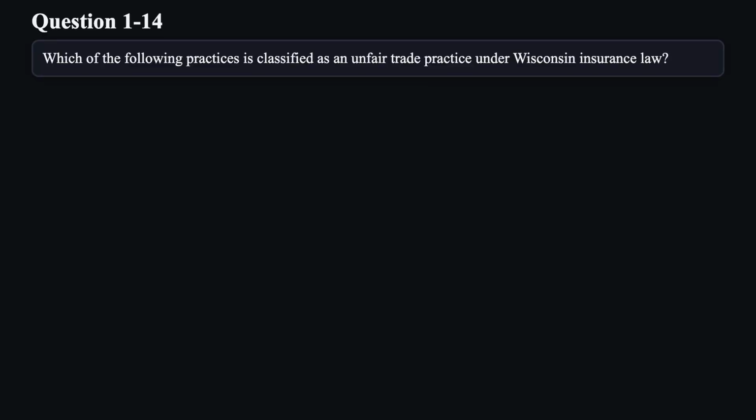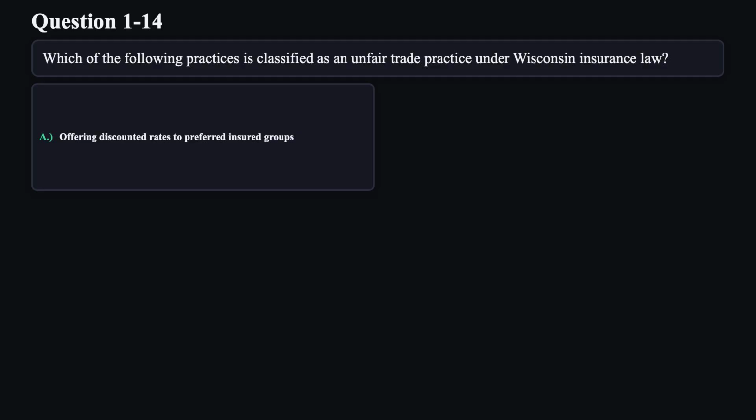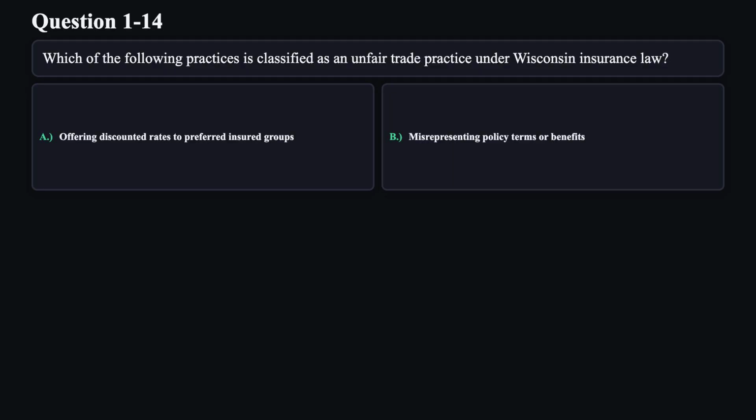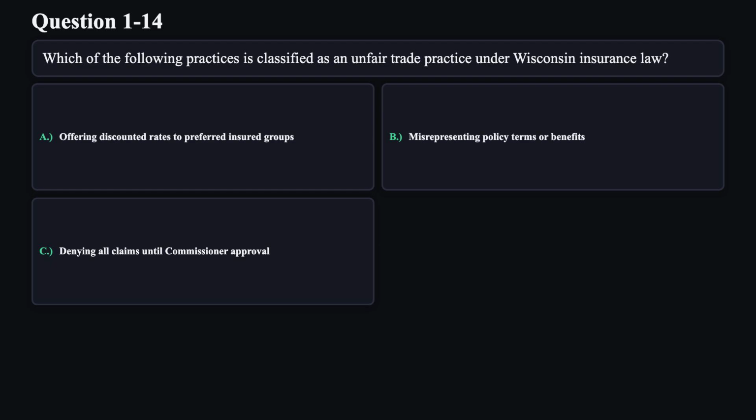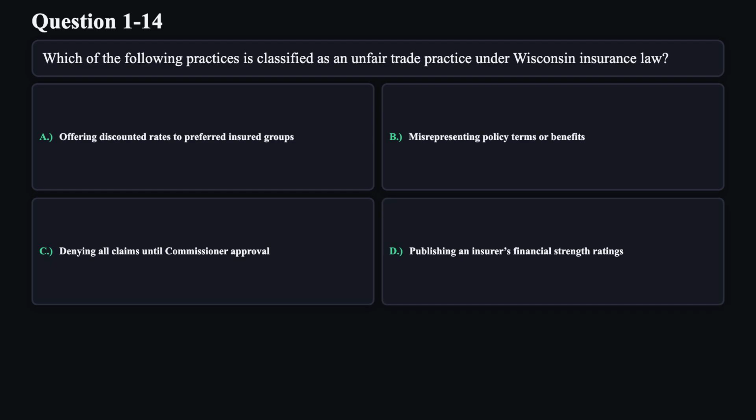Question 14. Which of the following practices is classified as an unfair trade practice under Wisconsin insurance law? A. Offering discounted rates to preferred insured groups. B. Misrepresenting policy terms or benefits. C. Denying all claims until commissioner approval. D. Publishing an insurer's financial strength ratings.